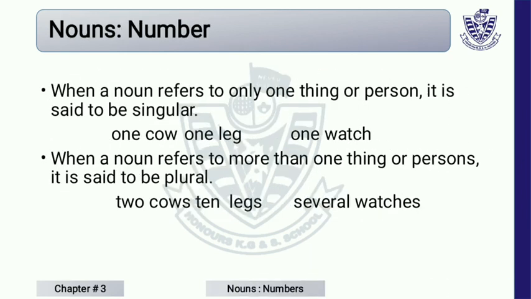Now we'll discuss nouns, number. In this chapter, we will discuss singular and plural. When a noun refers to one thing or one person, it is singular, and when it refers to more than one, it is plural. Like one cow, one house, one bag. These are singular, and two cows, many friends, several houses. These are plural.